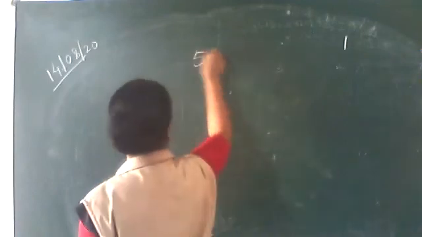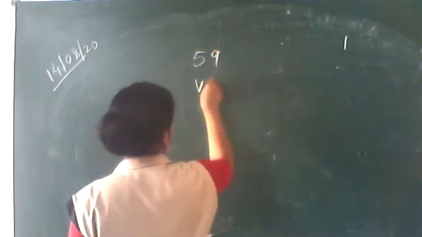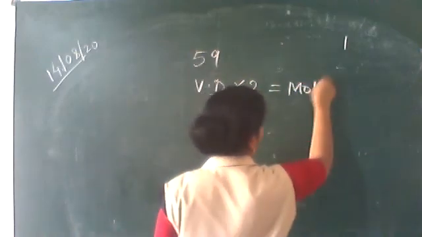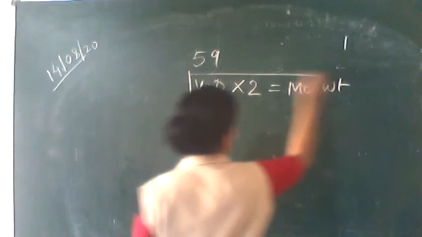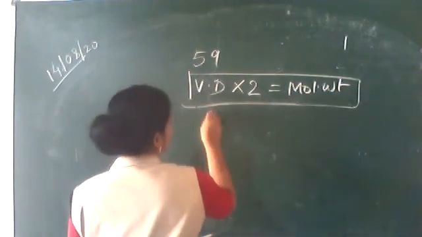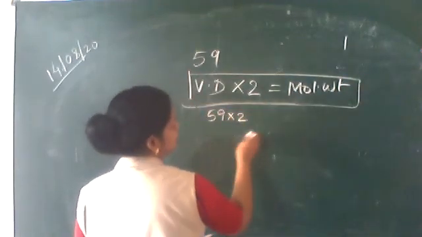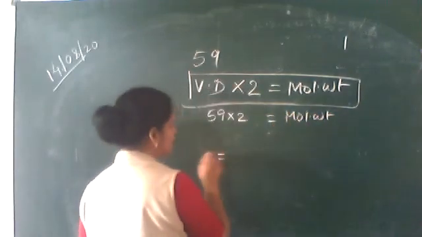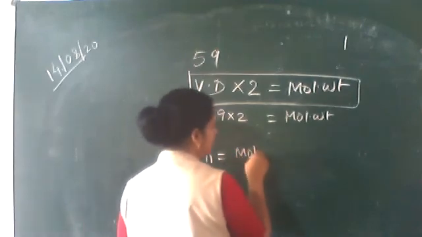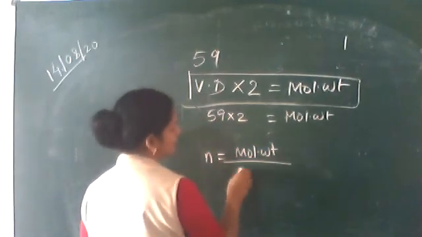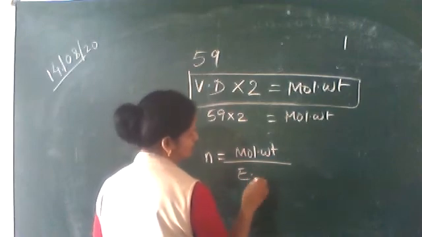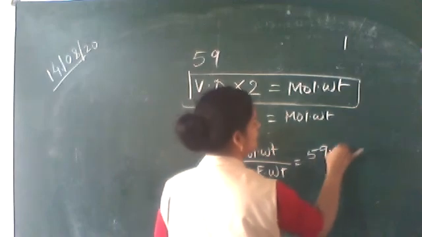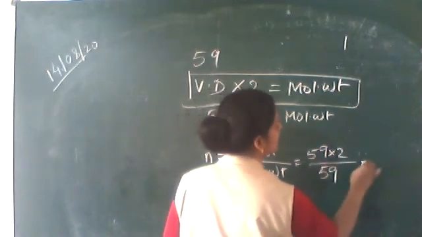If vapor density is given, vapor density into 2 is equal to molecular weight. This you put inside a box. That means 59 into 2. That is the molecular weight. So to get that N, what you have to do? Molecular weight divided by empirical formula weight. So 59 into 2 divided by 59, that is 2.